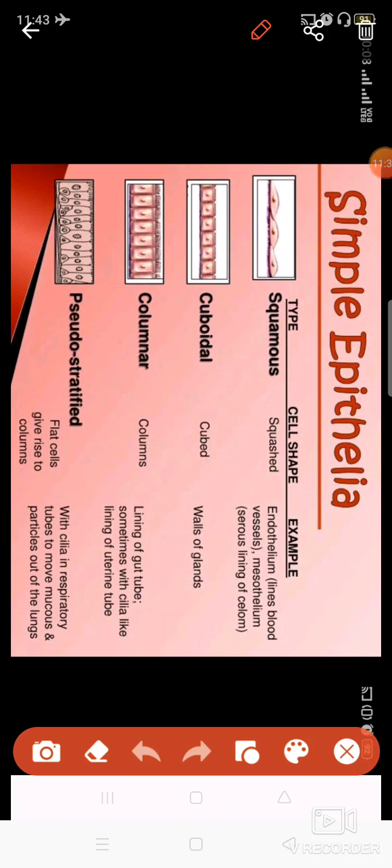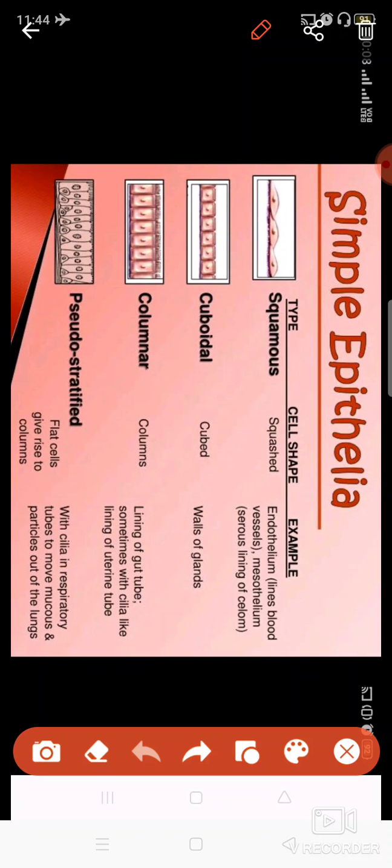Where do you find these? They are basically present in the uterus tube, and also in the lining of the gut tube. The gut is your alimentary canal, so it is present there also, and it is also present in your respiratory tract. Then comes the pseudo stratified epithelial tissue.